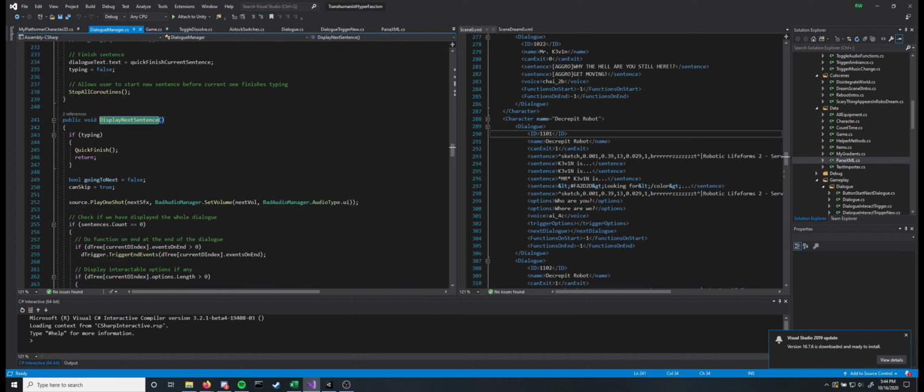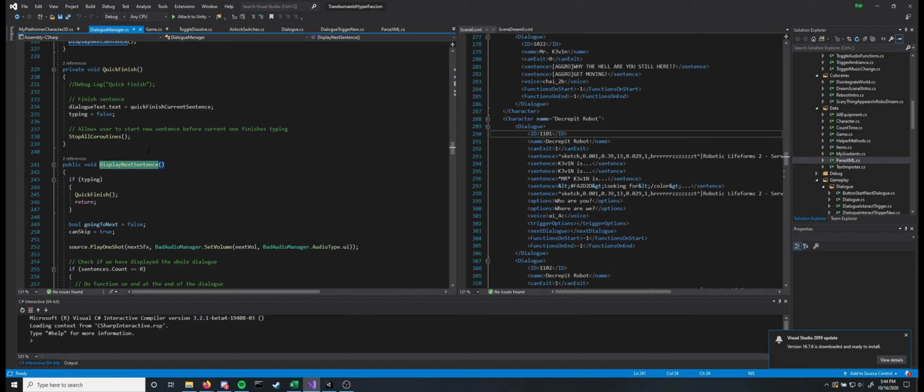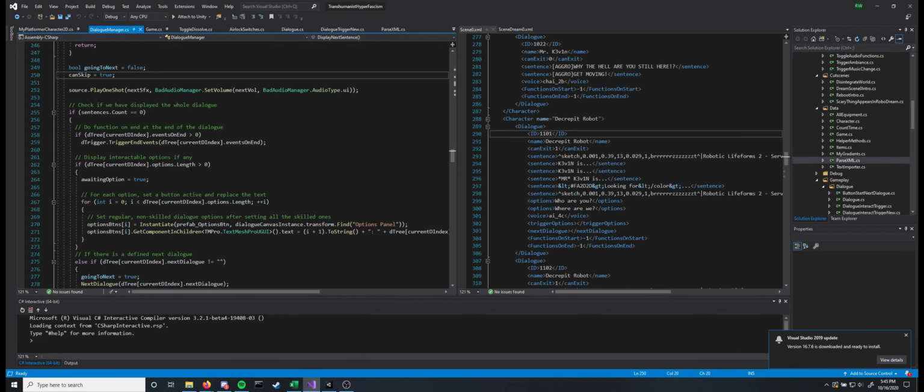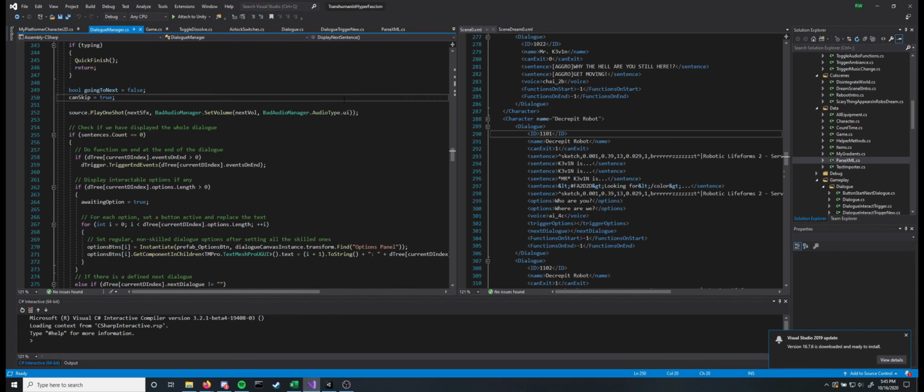If you're typing, I check for input and update. If it's currently typing and you press a button, it'll quick finish it, basically just immediately display the sentence. Pretty standard dialogue convention in games. If it's typing, you press the button, it finishes itself. You press it again, it goes to the next one. Pretty simple. Source play one shot, that's just playing the next sound effect, so the sound effect that plays when you're going to the next dialogue. It's just a little boop.